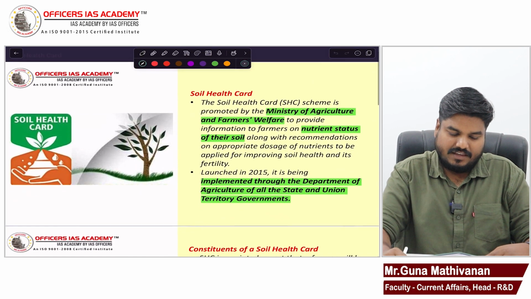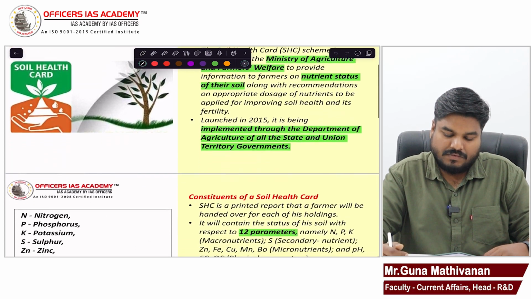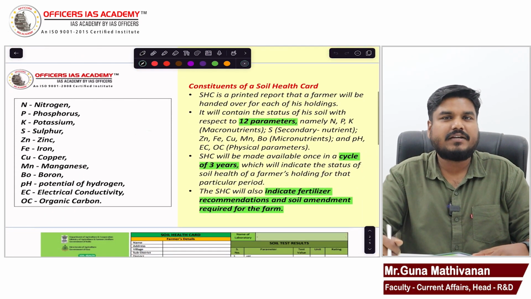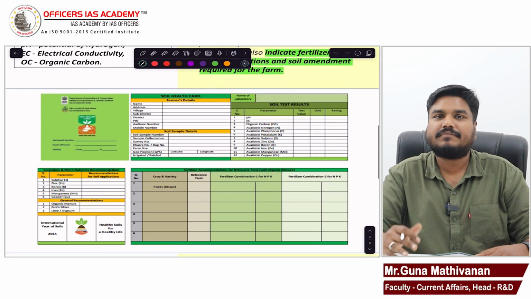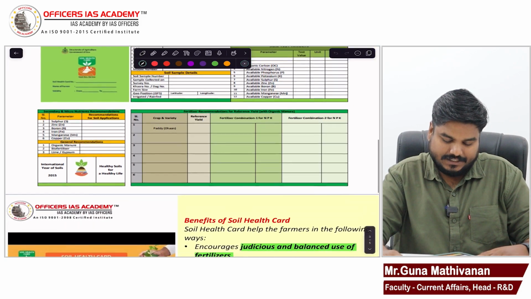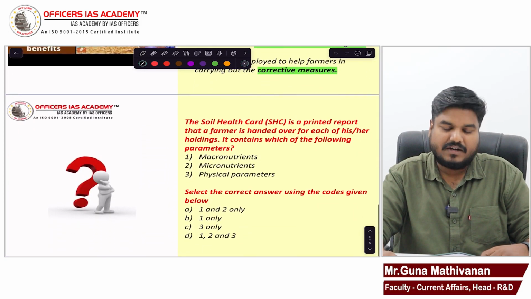So here I have given the slides regarding the soil health card. You can go through them, you can pause the video, and you can make small notes out of it. So this is how the soil health card will be. The benefits I have given here. Based on our discussion, I have given a multiple choice question.